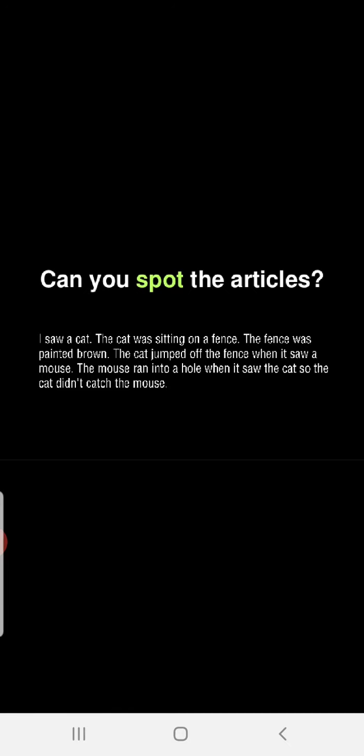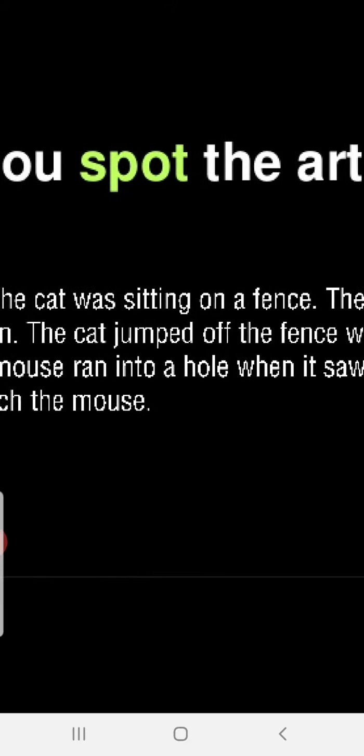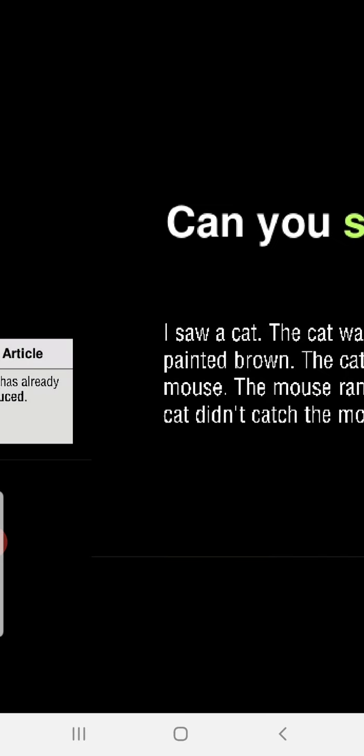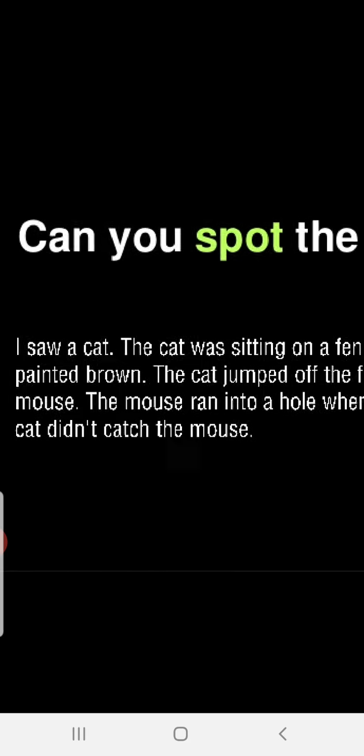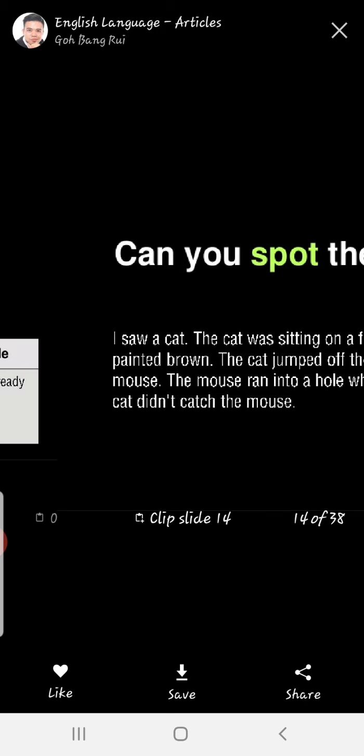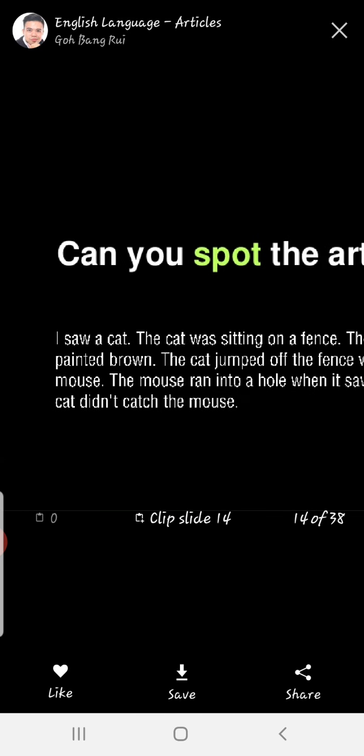Can you spot the articles? The question is quite clear. I saw a cat. What did I see? A cat. I saw a cat. The cat was sitting on a fence. See children here: I saw a cat. What did I see? A cat. When it was introduced, it was any cat, one cat you saw.